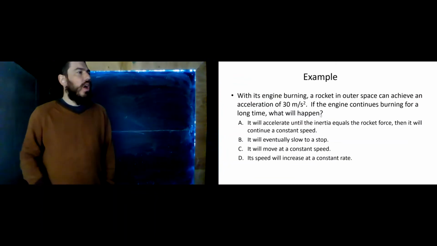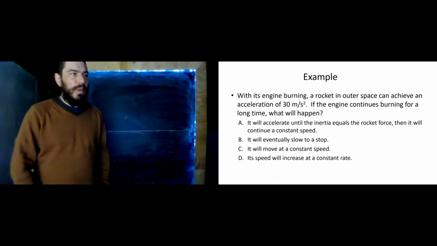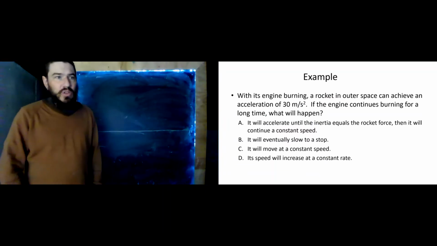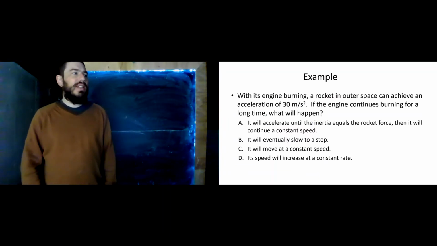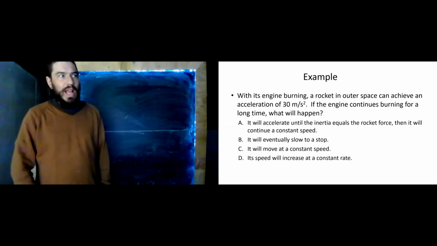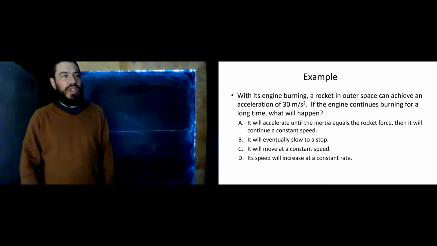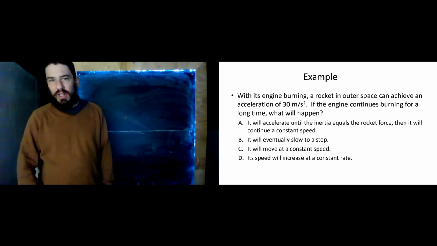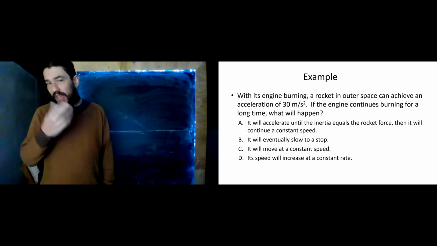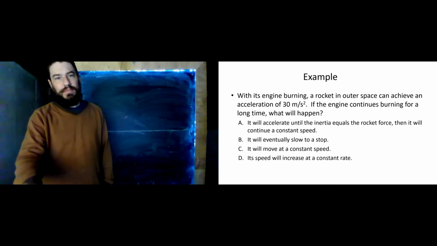How about this one? With its engine burning, a rocket in outer space can achieve an acceleration of 30 meters per second squared. If the engine continues burning for a long time, what will happen? Will it accelerate until the inertia equals the rocket force and then continue at a constant speed? Will it eventually slow to a stop? Will it move at a constant speed? Or will its speed increase at a constant rate? Give it some thought. I'll see you on the other side.